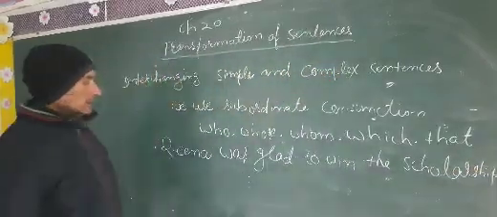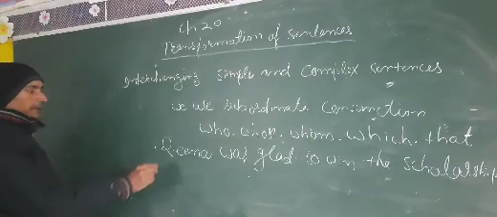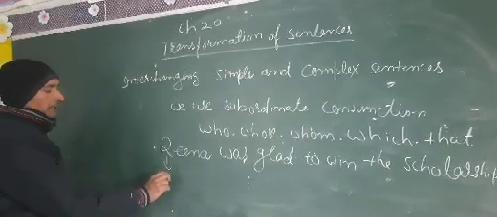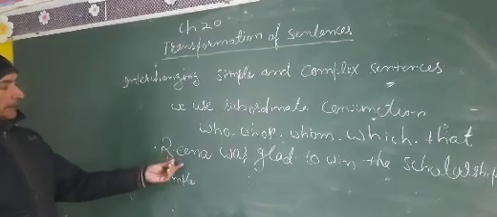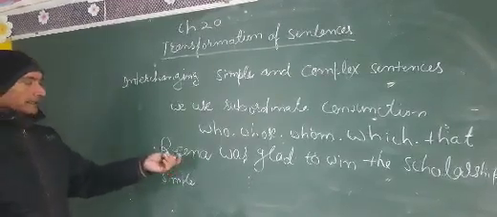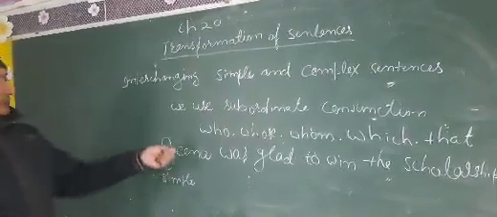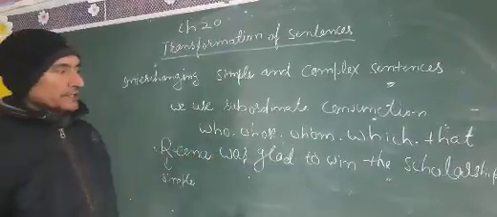Now you can identify this sentence as a simple sentence because in simple sentence only one clause is there and that is called sentence. Rina was glad to win the scholarship.